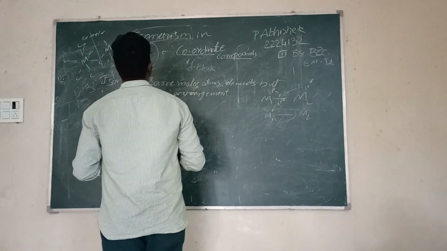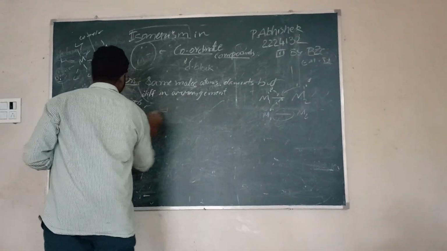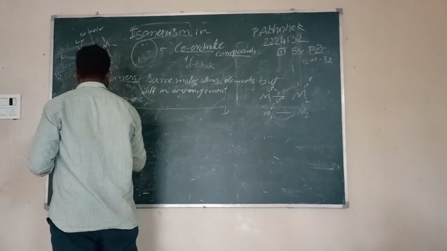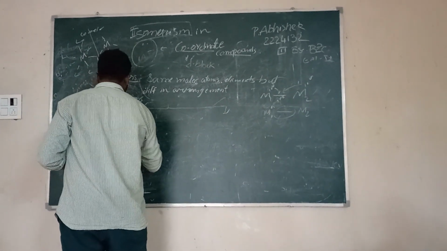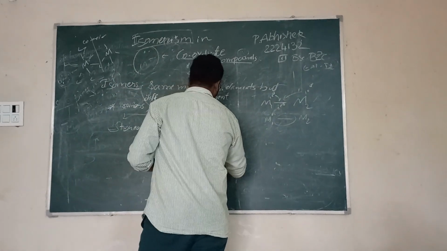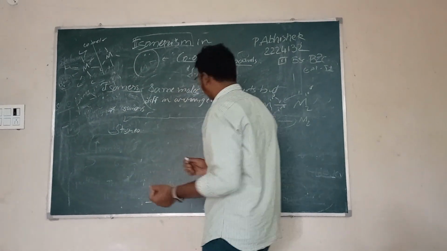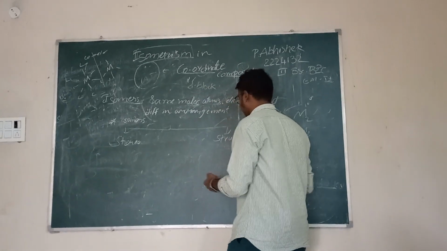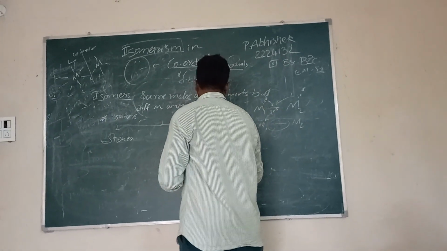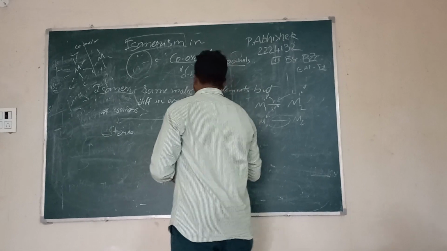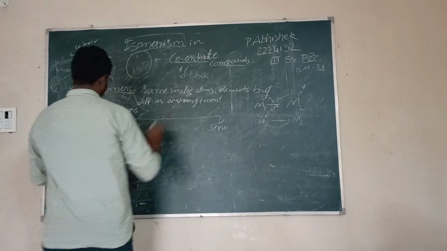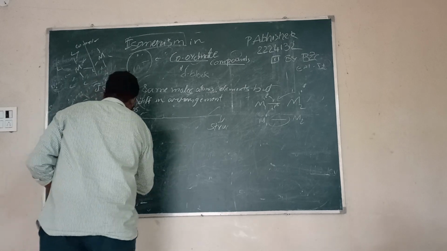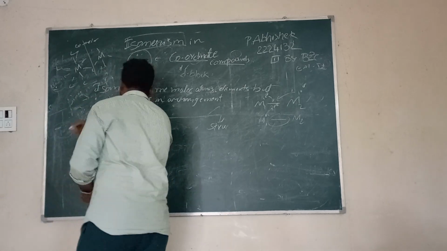So let us get into the topic of isomerism in coordinate compounds. Generally, isomerism is of two types. Based upon the three-dimensional spatial arrangement, it is known as stereoisomerism. And if we represent the molecule in a two-dimensional structure and do not include the three-dimensional space, then it is known as structural isomerism. Stereoisomerism generally involves cis and trans isomerism, which is a small topic, same in each and every concept.